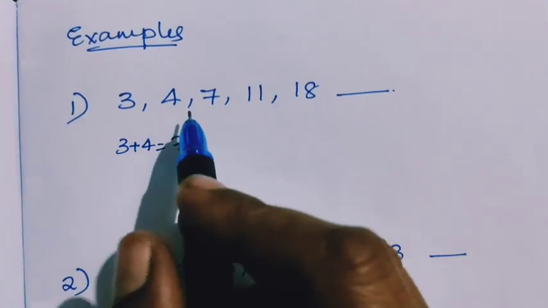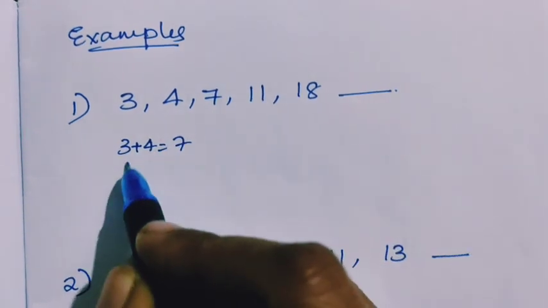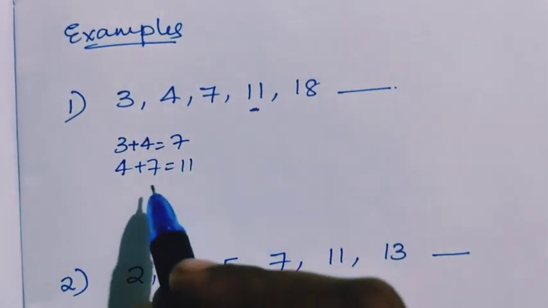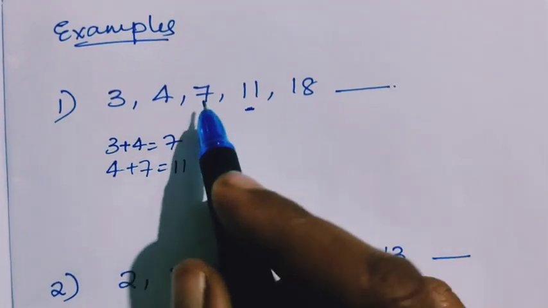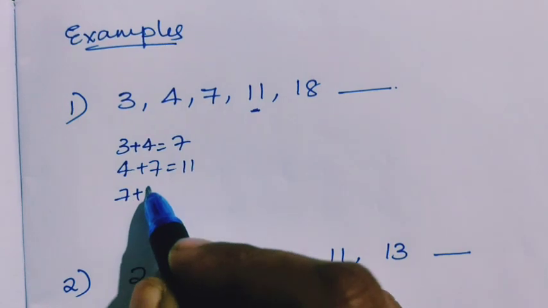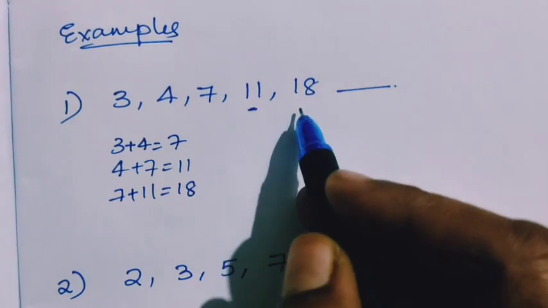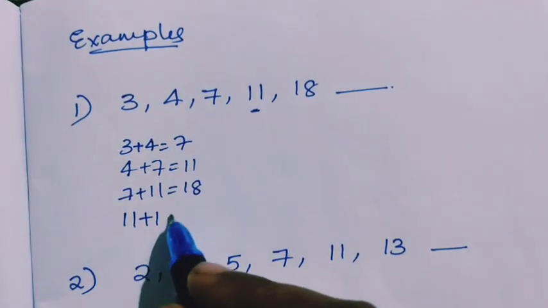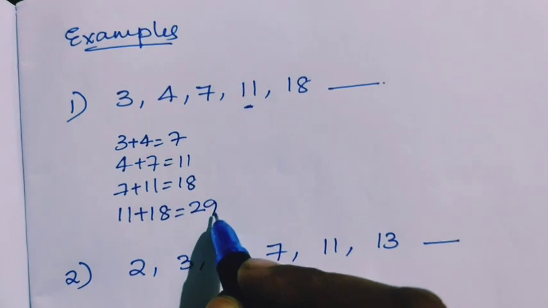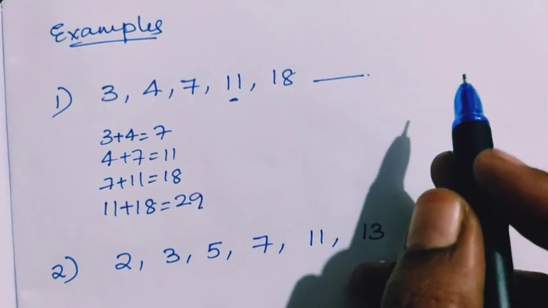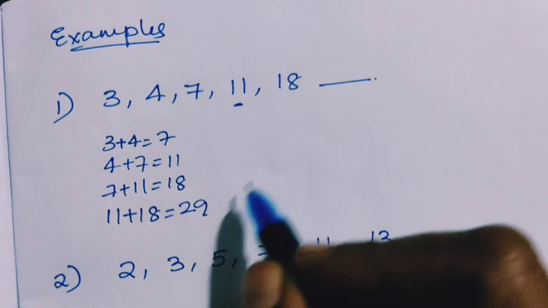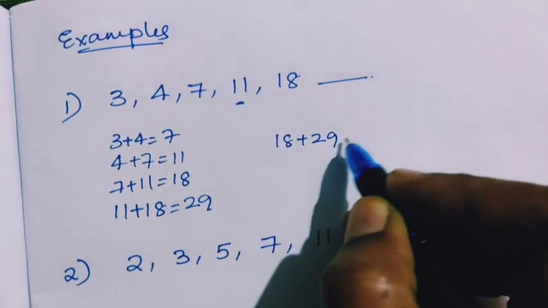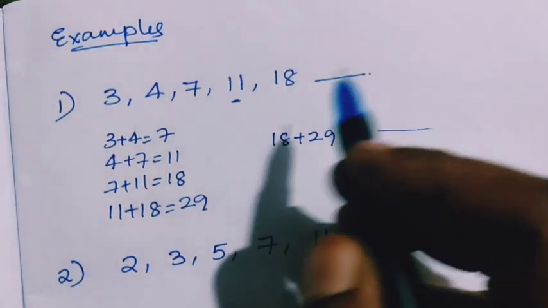The next number: we add 4 plus 7, it is 11. Next 7 plus 11, it is 18. And next we add 11 plus 18, it is 29. So it continues like this. Next we can add 18 plus 29.